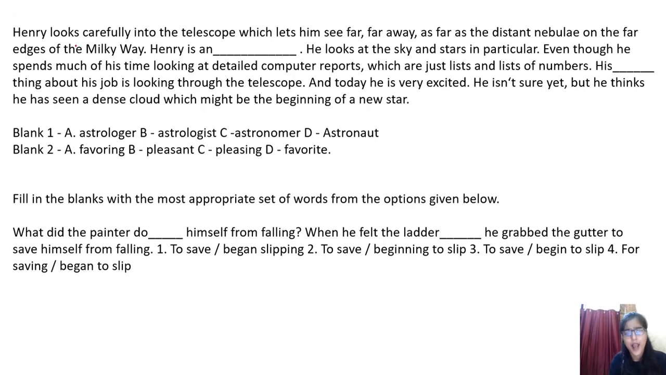Next question is: Henry looks carefully into the telescope, which lets him see as far as the distant nebulae on the far edges of the Milky Way. So you can see he's observing the edges of the Milky Way. So some sort of hint is there. Astrologer, astrologist, astronomer. Right. So what will be the correct answer? Astronomer. They do this sort of work, right? So Henry is an astronomer.